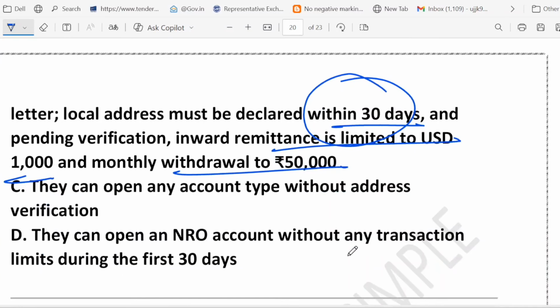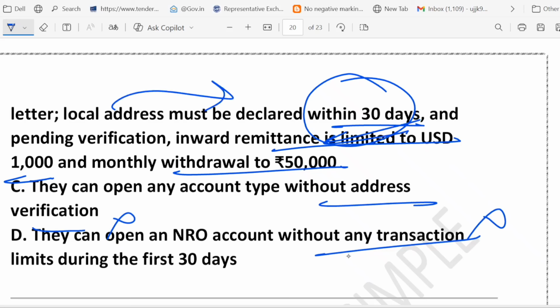What about C? They can open any account type, no address verification. That is against the KYC norm. Every account needs proper address proof. What about D? They can open an NRO account without any transaction limit. No transaction limit? No, actually wrong. Limits apply until address verification is complete, because the local address must be declared within 30 days. Till then, inward remittance is capped at $1,000 and monthly withdrawal at 50,000.